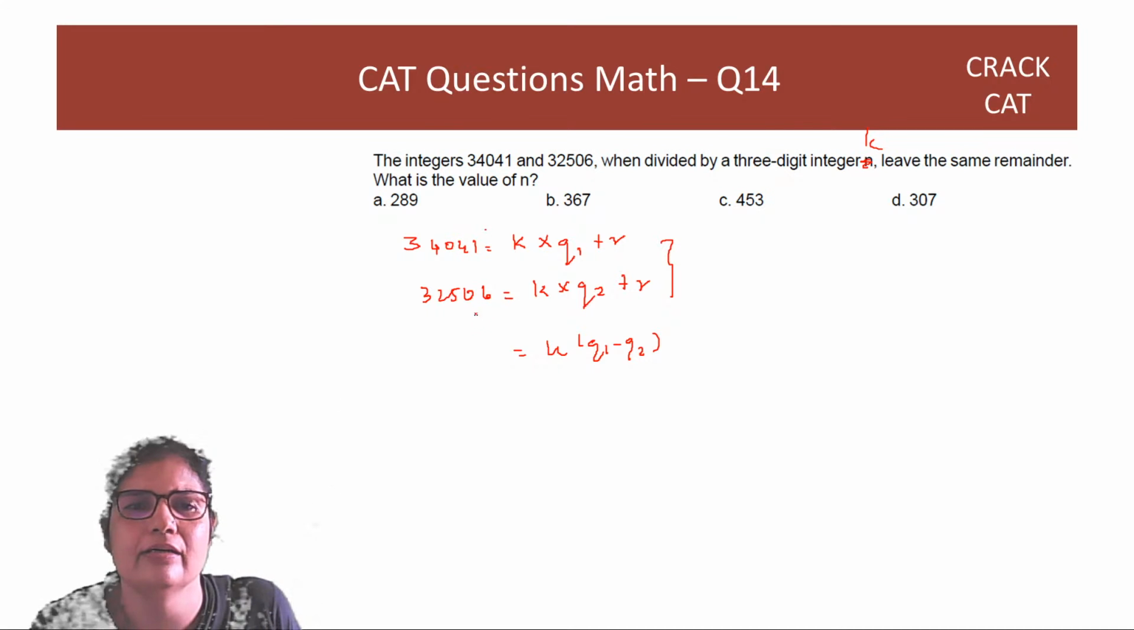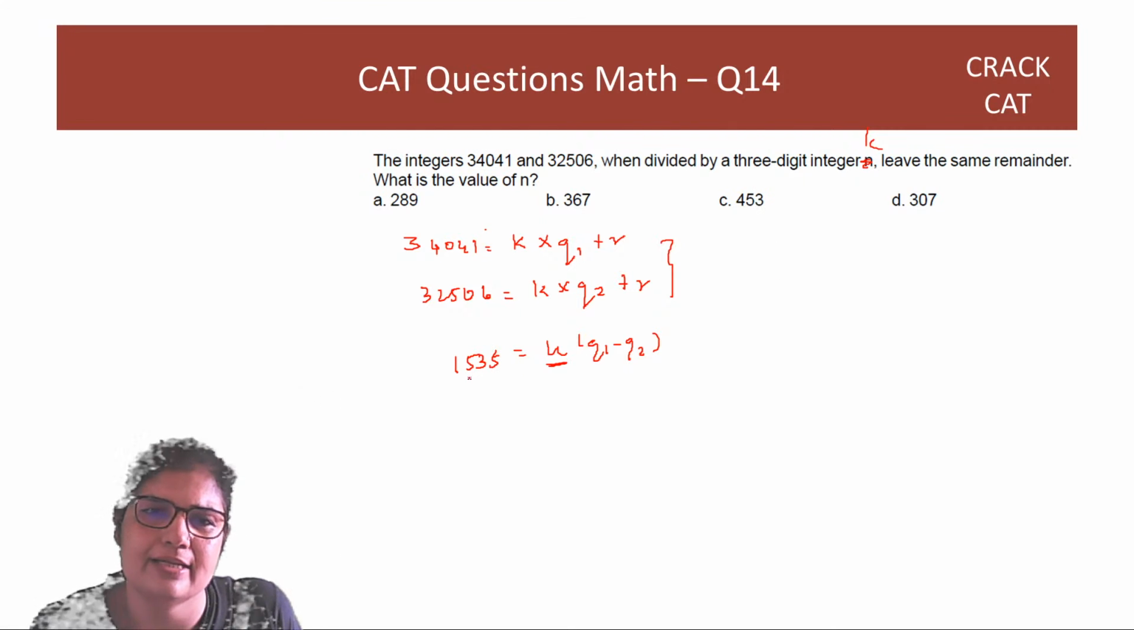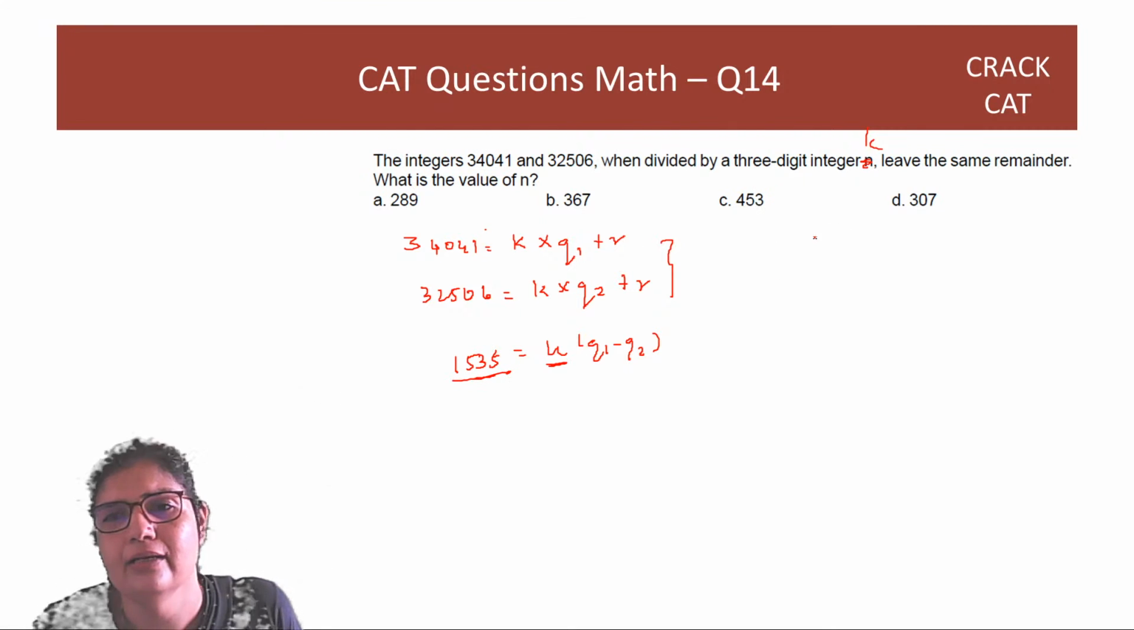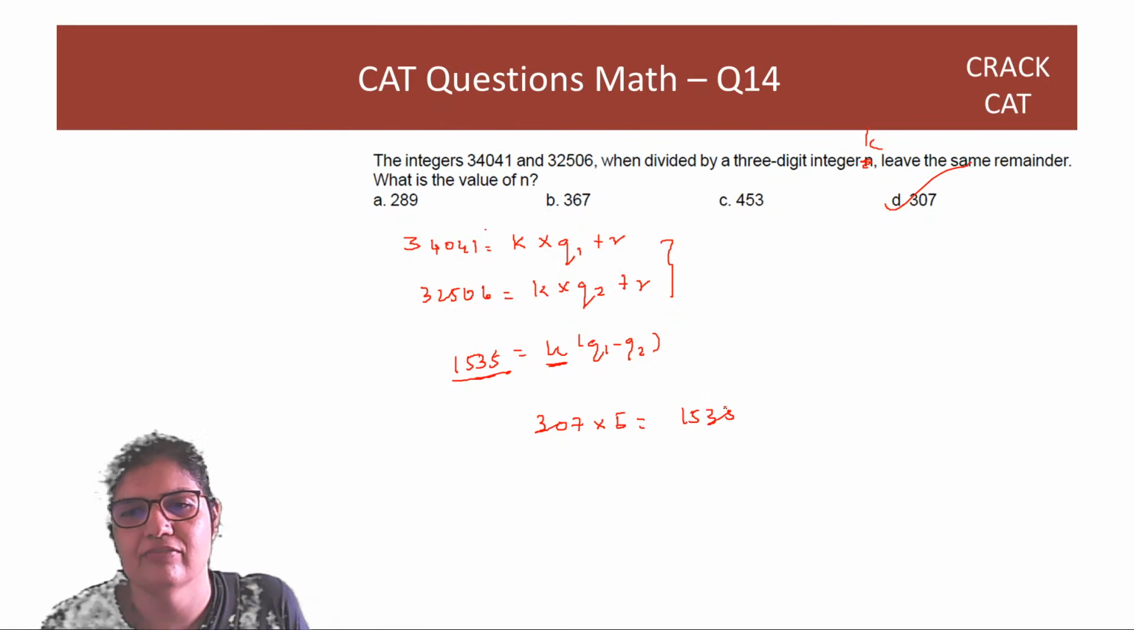So if you subtract here, you will get 1535. So which 3-digit number from here can be written as 1535 into something? That can only be option D, right? 307 into 5 is equal to 1535.